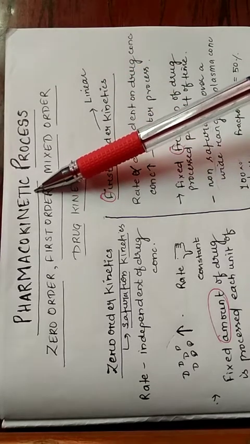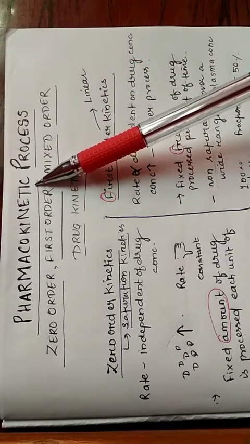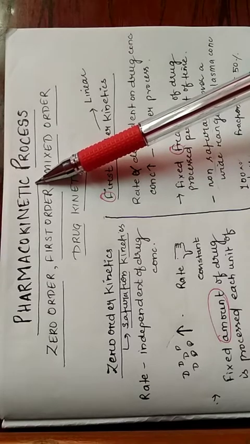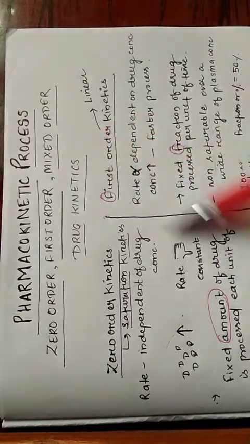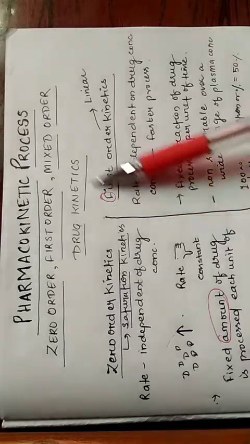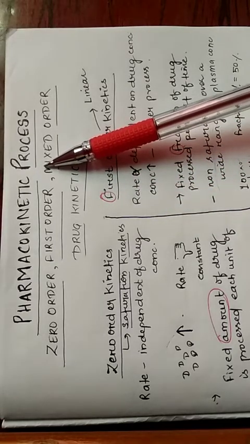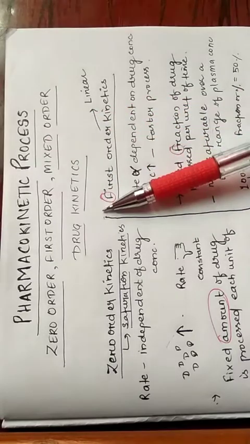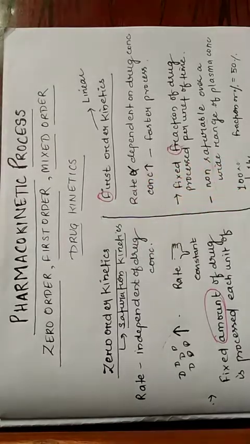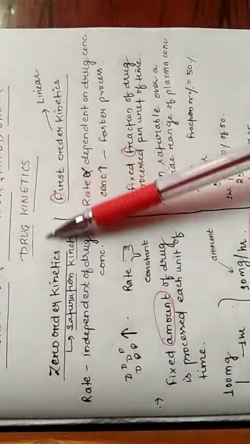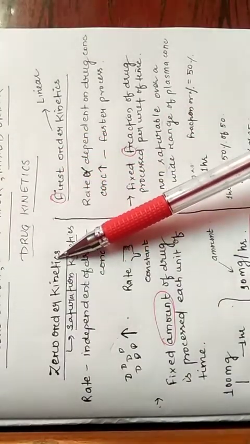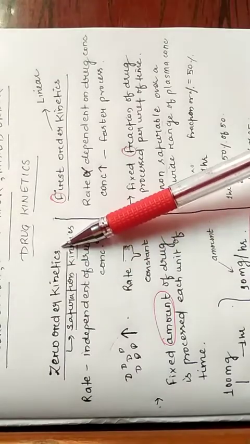What is pharmacokinetics? Pharmacokinetics is what the body does to the drug, like the absorption, distribution, metabolism, and elimination of the drug. First, we will be dealing with zero order kinetics.